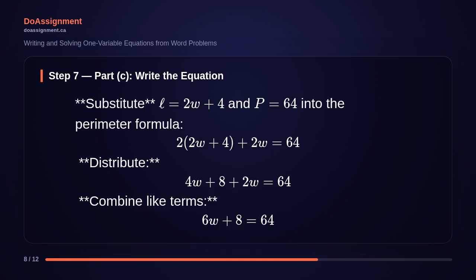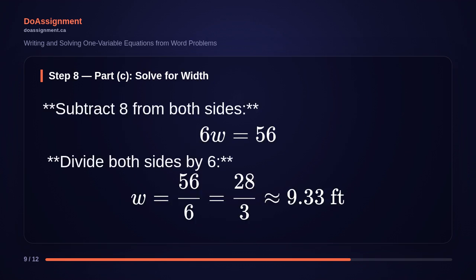Substituting into the perimeter formula gives 2 times the quantity 2W plus 4 plus 2W equals 64. Distributing the 2 gives 4W plus 8 plus 2W equals 64. Combining like terms gives 6W plus 8 equals 64. Subtracting 8 from both sides gives 6W equals 56. Dividing both sides by 6 gives W equals 56 over 6, which simplifies to 28 over 3, approximately 9.33 feet.